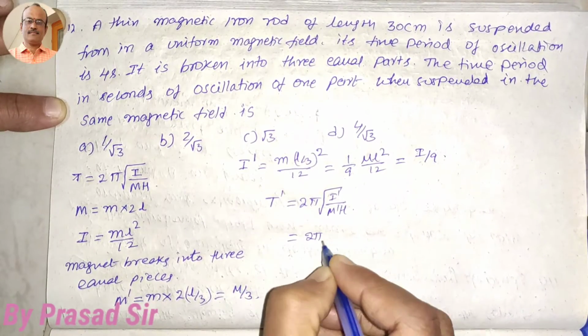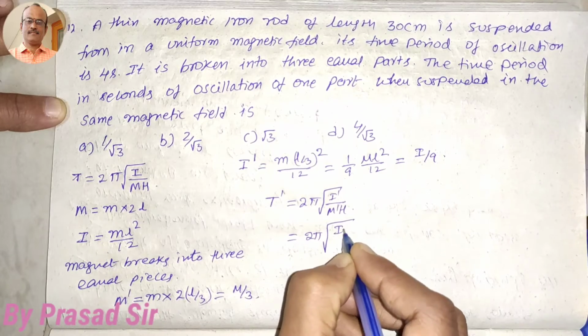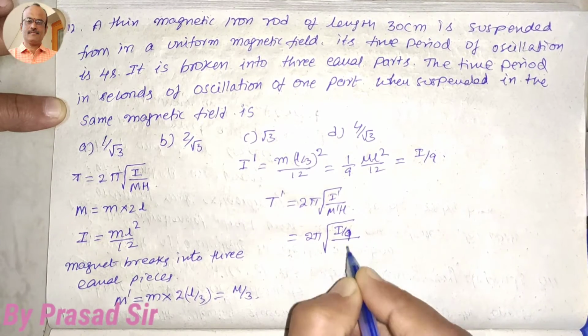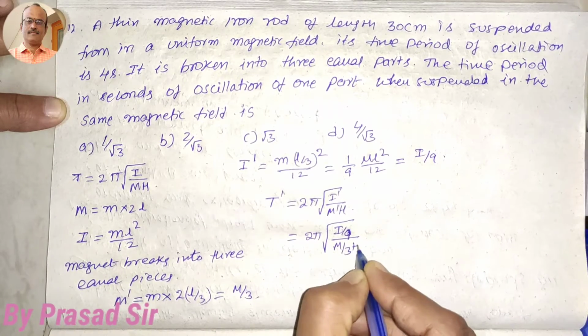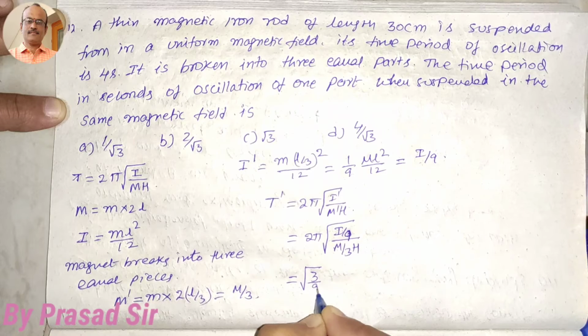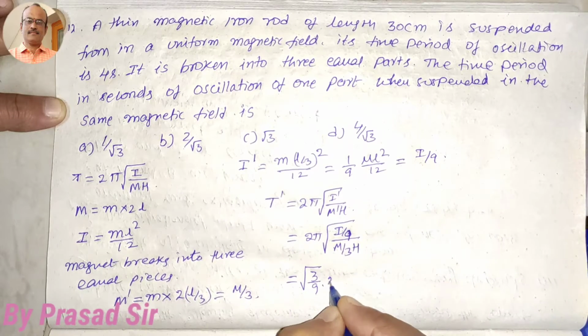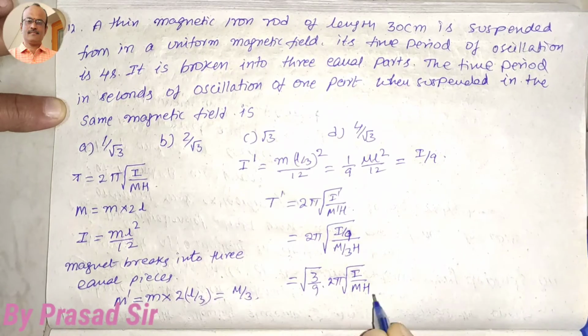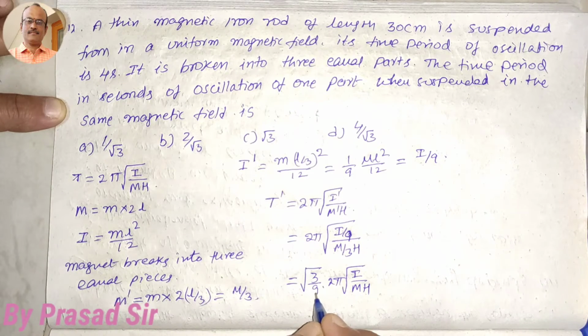Now substitution. 2 pi times square root over I dash, which is I by 9, and M dash is M by 3 into H. So here the square root of 3 by 9 comes outside, 2 pi square root over I by M into H. 3 by 9 means 3 3s are 9.